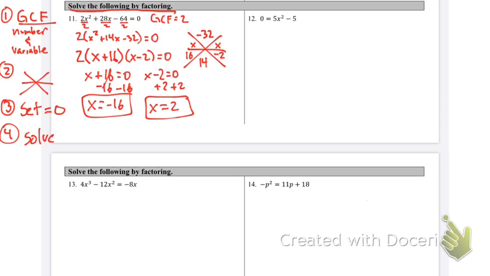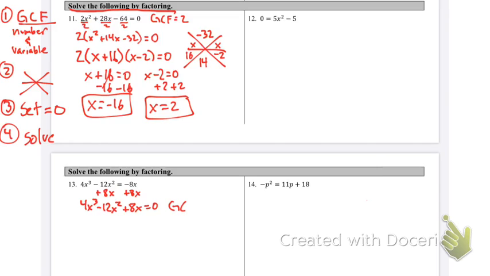All right, let's do 13. So 13 is not in standard form, so I have to move the 8x over here. To move it, we change its sign, or do its opposite operation. So we're going to add 8x. If you do this correctly, we get 4x to the third minus 12x squared plus 8x equals 0. And then let's go for it.